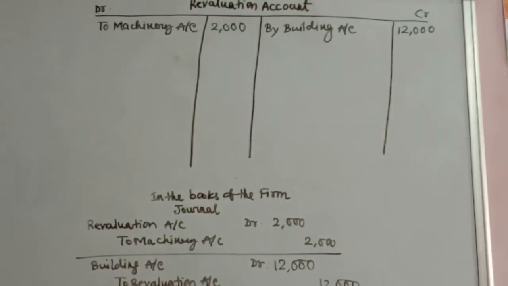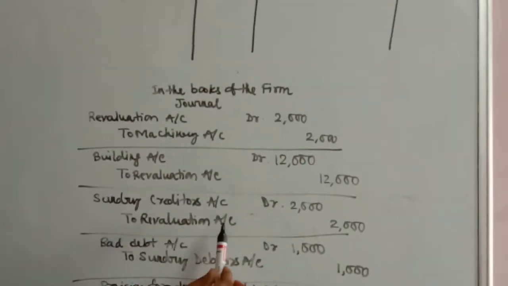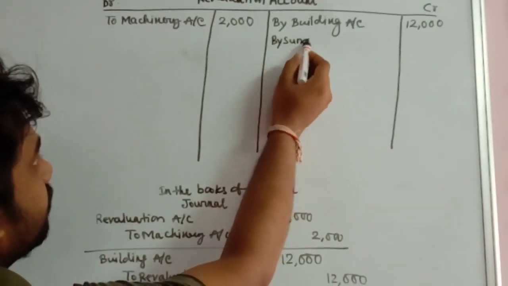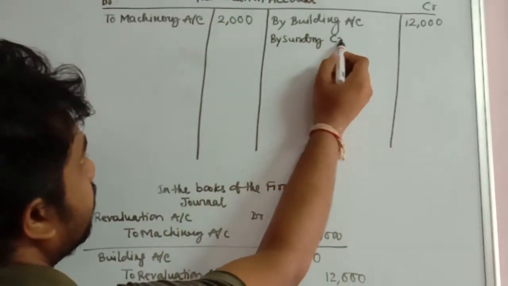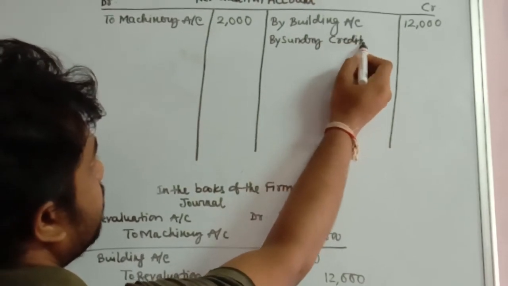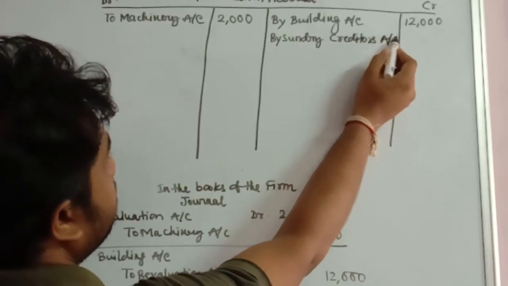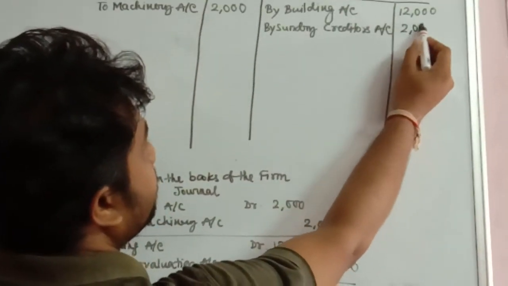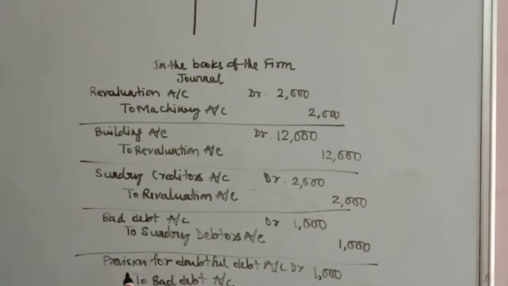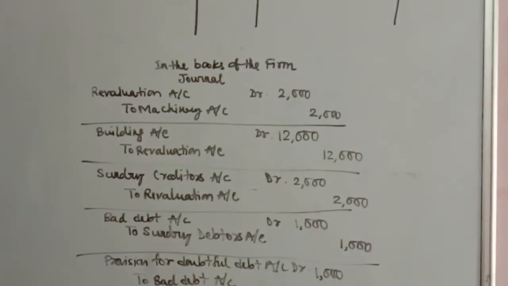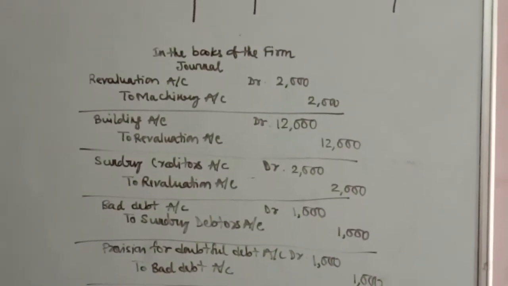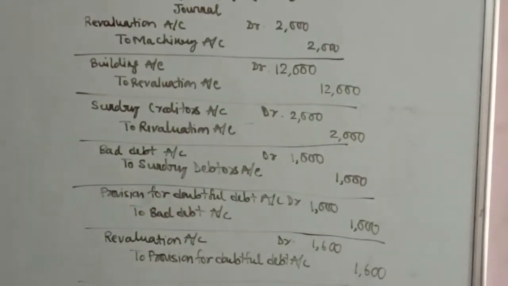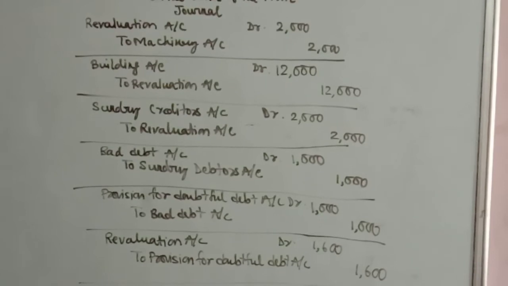Okay, the next one is again revaluation account is credited. So we will write on the credit side by sundry creditors account, and the amount is 2,000. Next up is the provision for doubtful debt. It is again, you see, revaluation account debited to provision for doubtful debt. In these two journal entries, there is no revaluation account, so we will not do the posting.